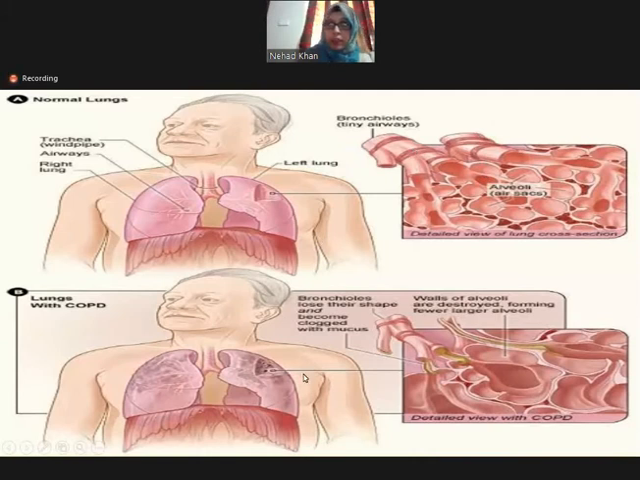But when there is COPD, it causes a loss in the shape of the bronchioles, and they become clogged with mucus, and the walls of the alveoli are destroyed, and a few of them become large, and this all causes an increase in the resistance to the airflow.